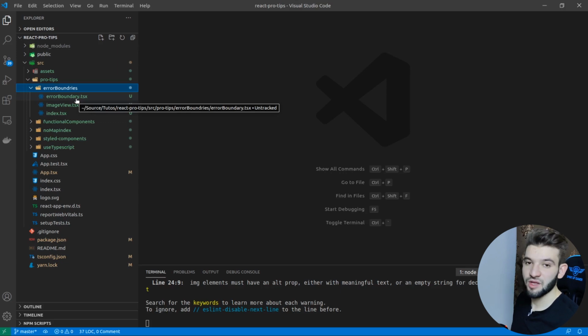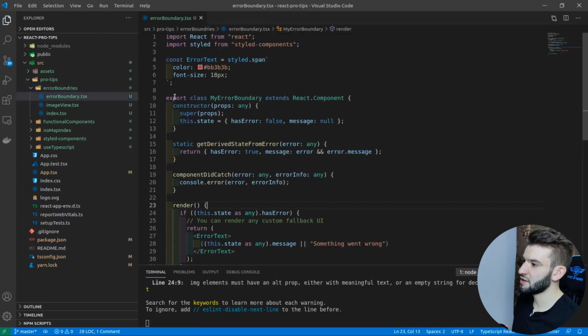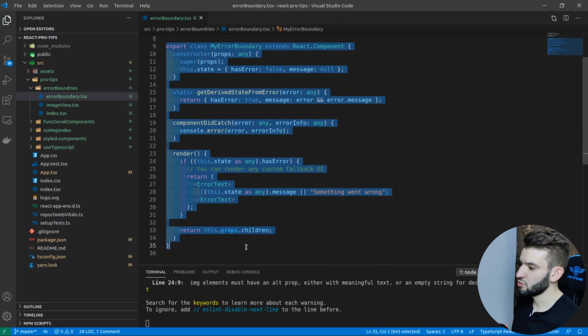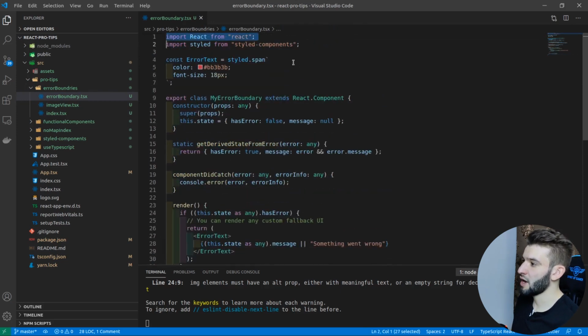So you have something asynchronous to handle it properly, other than synchronous, of course. So for error boundaries in here, if you take a look at the error boundary, this is basically the API that allows us to create an error boundary. All we do is import React, and we've got my error boundary.